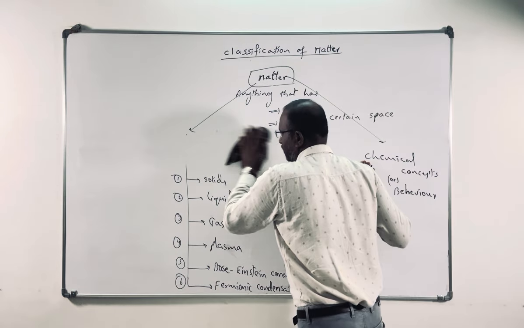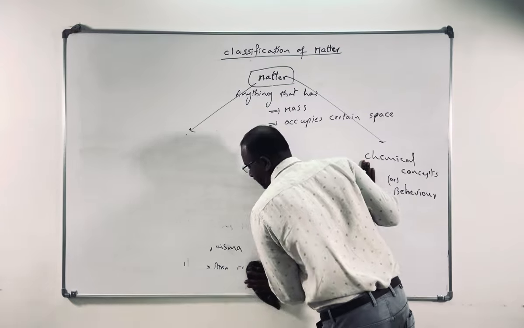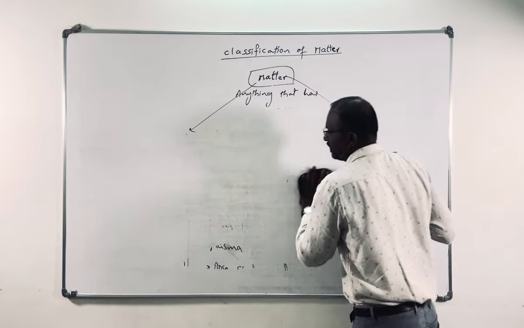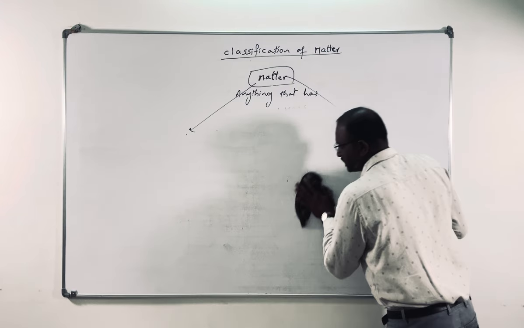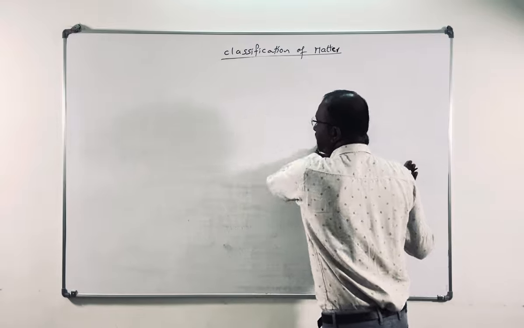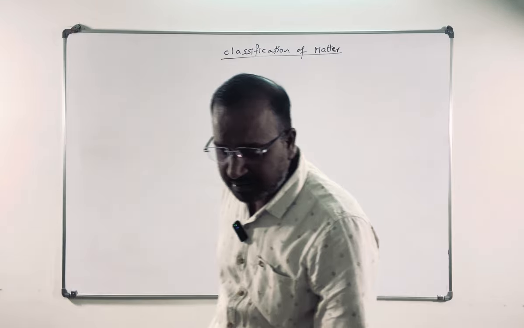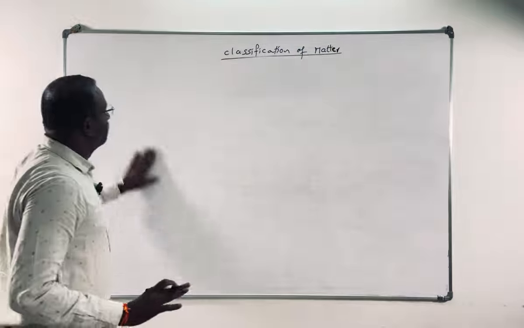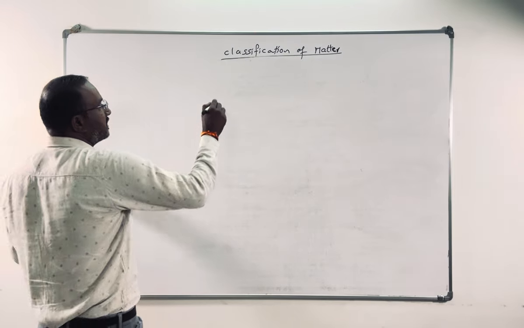Now let's go for the classification of matter based on the chemical behavior. What is the classification? Let me see. Based on chemical behavior, the matter has been divided into different things. So I need a new empty board. That's why I'm removing all these things.